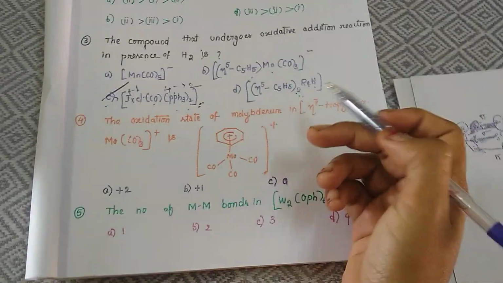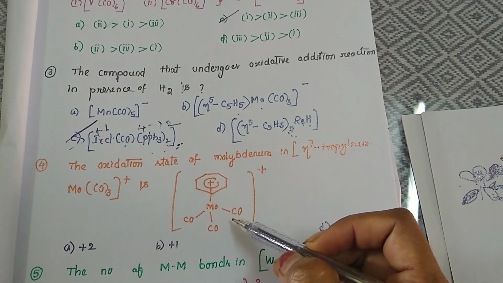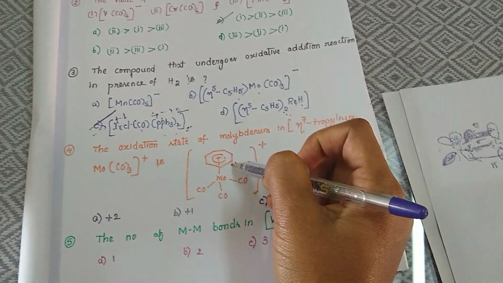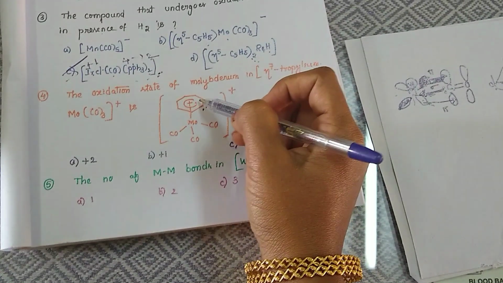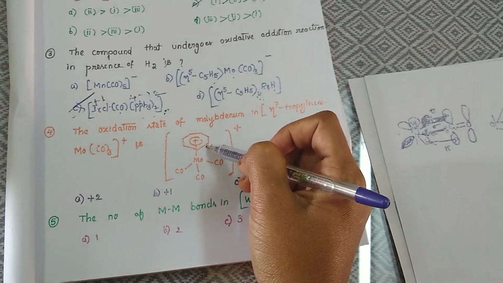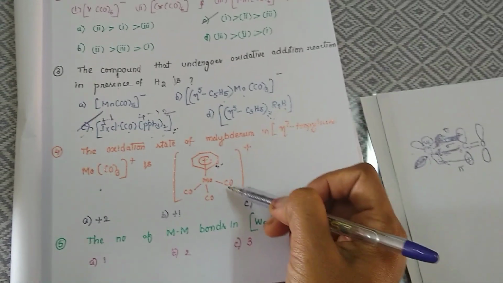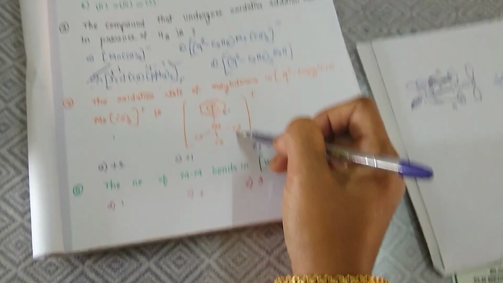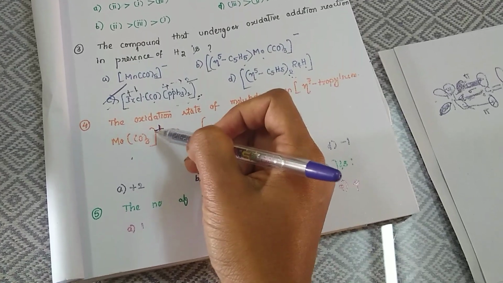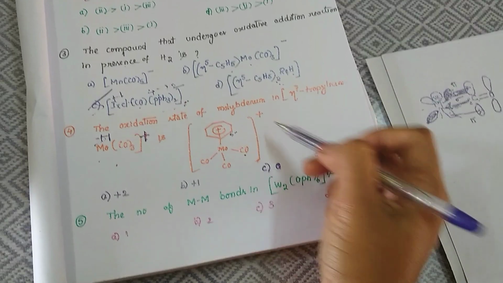The next question: the oxidation state of molybdenum in the given complex, which is a tropylium complex. Here the tropylium has a positive charge and is a 6 electron donor. Tropylium can exist as a neutral ligand or negative, but according to this complex it is neutral, and CO is well known to be a neutral ligand. As both are neutral ligands, the charge present in the coordination sphere equals the metal oxidation state. So what is the oxidation state? Molybdenum +1.